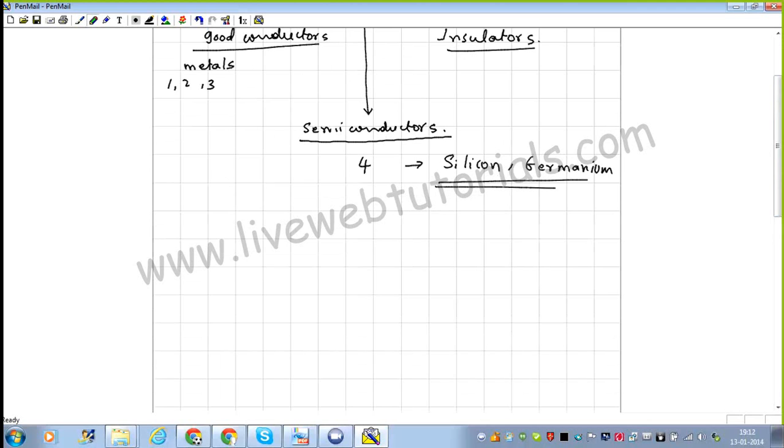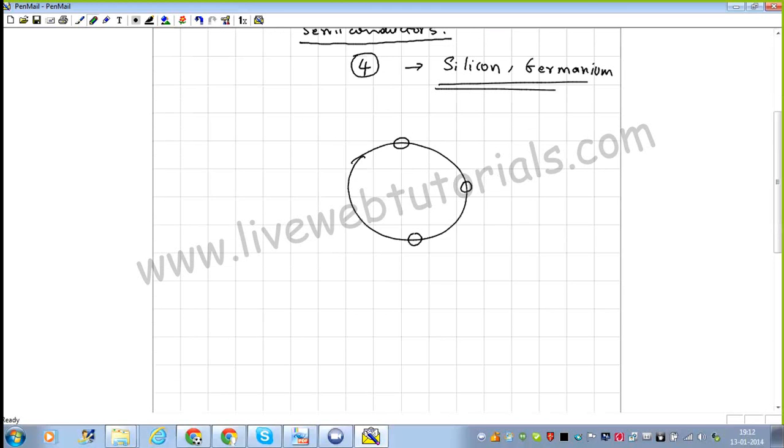Now because they have 4 electrons in their outermost shell, for example, if I'm considering silicon, the 4 electrons can be shown like this. I'm showing only the outermost shell. Okay, now when you are going to mix it with another substance, that is, you are going to create a material that will be known as an alloy, we are going to add to this material something like phosphorus.